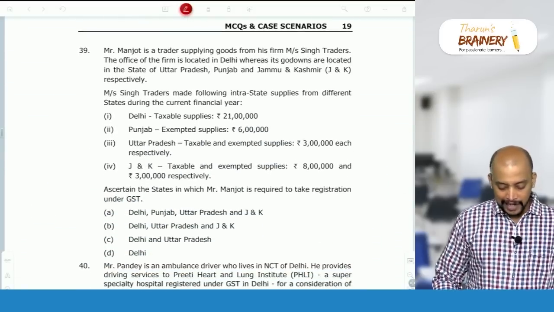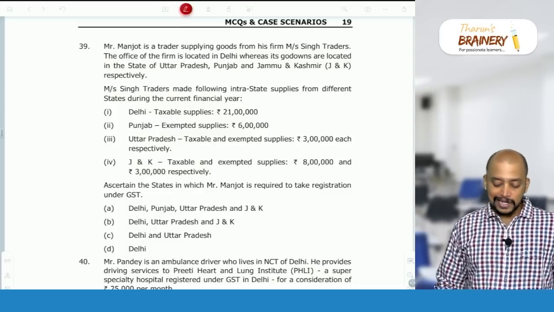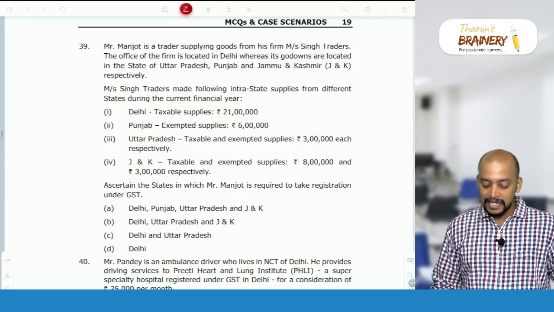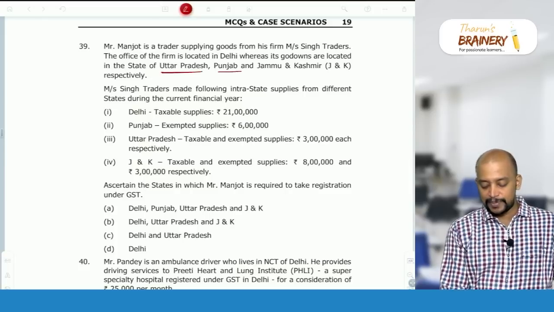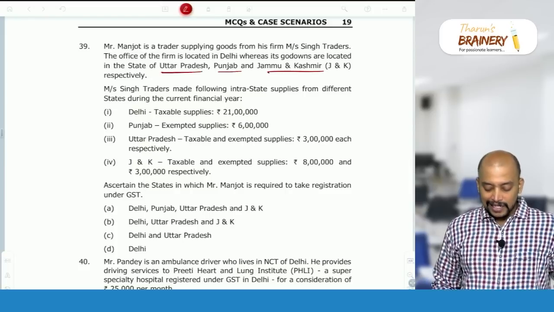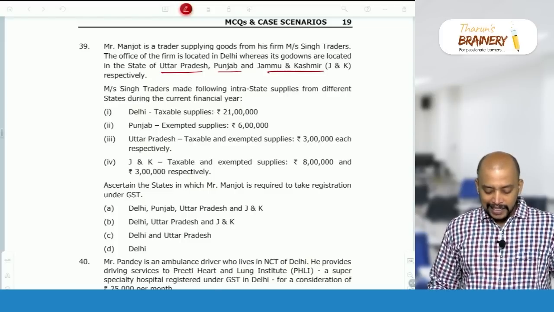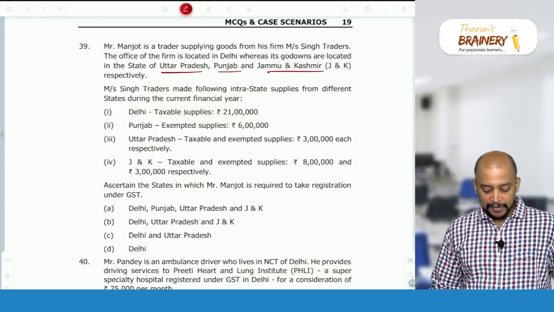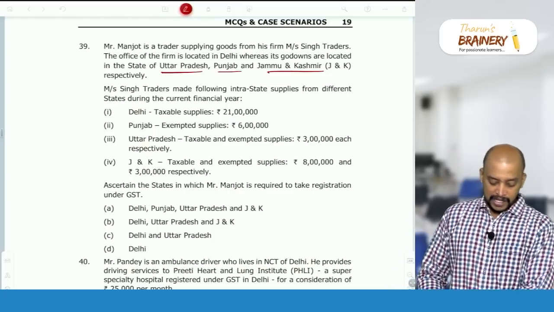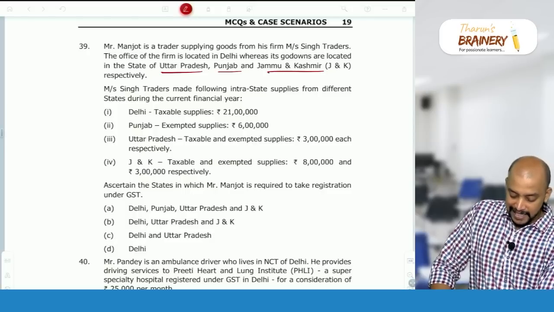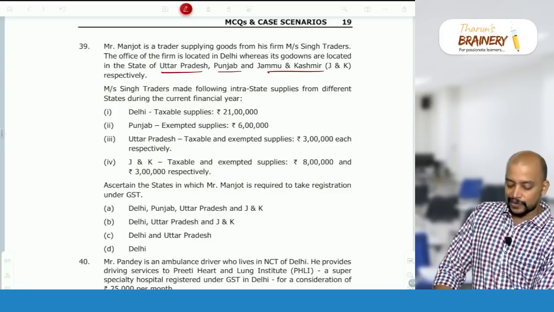Then next 39. Mr. Manjot is a trader supplying goods from his firm, Singh Traders. The office of the firm is located in Delhi, whereas its godowns are located in the states of Uttar Pradesh, Punjab and Jammu and Kashmir. Singh Traders made the following intrastate supplies from different states during the current financial year. Delhi taxable supplies 21 lakhs, Punjab exempted supplies 6 lakhs, Uttar Pradesh taxable and exempted supplies 3 lakhs each respectively. Jammu and Kashmir taxable and exempted supplies 8 lakhs and 3 lakhs respectively. Ascertain the states in which Manjot is required to take registration.